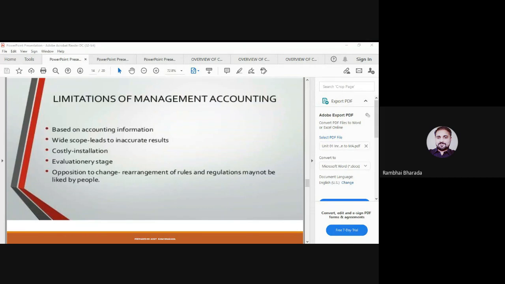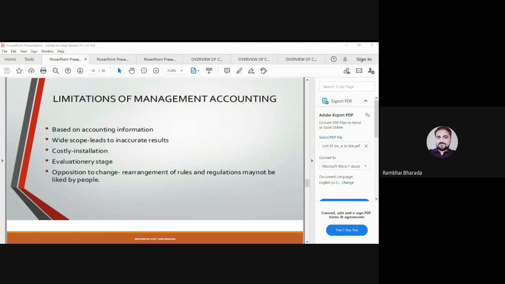Suppose the question is asked from this slide like: costly installation is the dot of management accounting. Objective, function, limitation, or none of the above. Your answer is limitation.